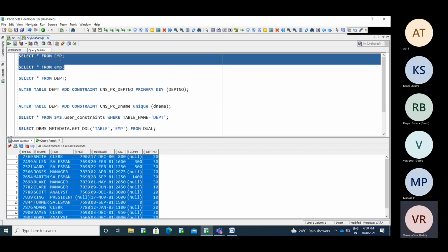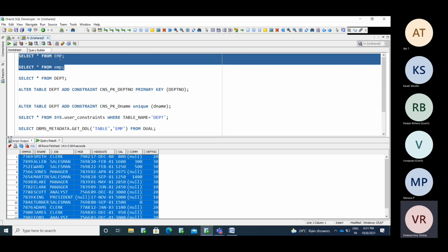Oracle is case insensitive. If you provide the name in capital or small letters, it won't bother about that; it understands it itself. So whether he provides the EMP table name in small or caps, Oracle won't bother, it simply gets the data from that table and provides it to you.